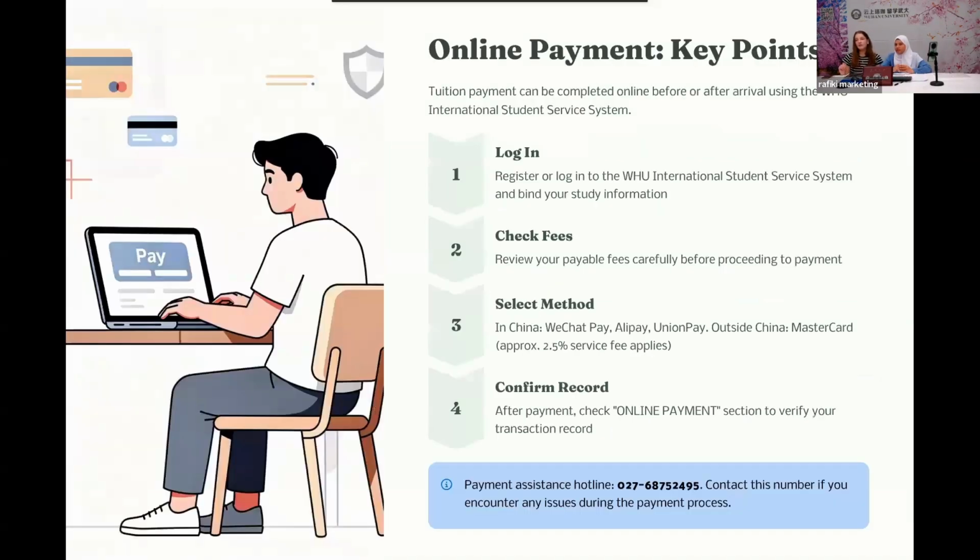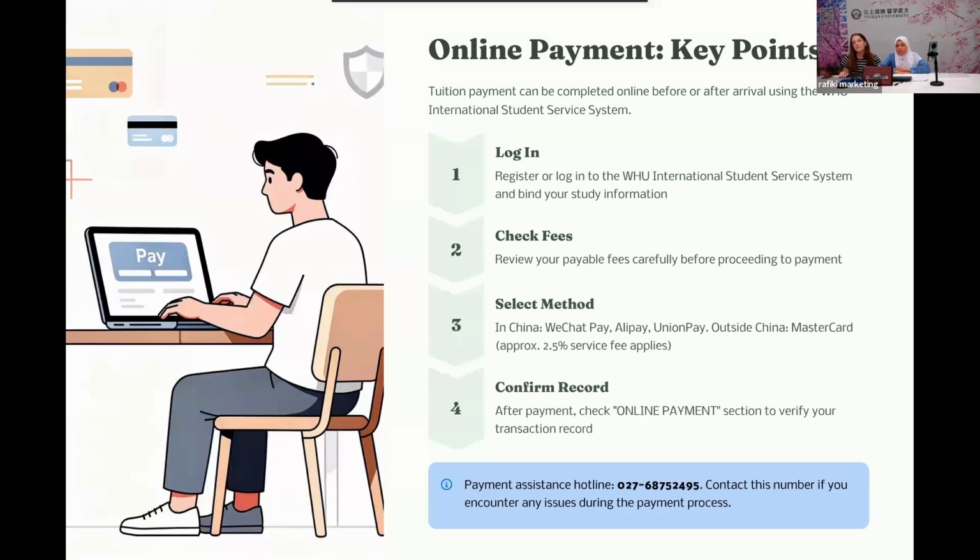So now talking about online payment, as we said, we recommend you to do it in advance. So pay your tuition fee and also the accommodation fee in advance. And how to do it is that you need to go to your international student account and first log in, register, and find your study information. Then check fees.